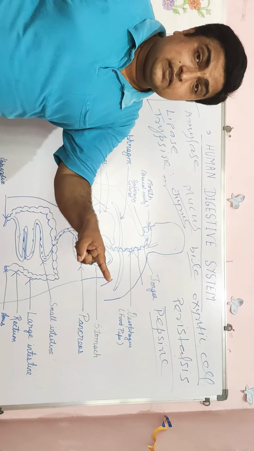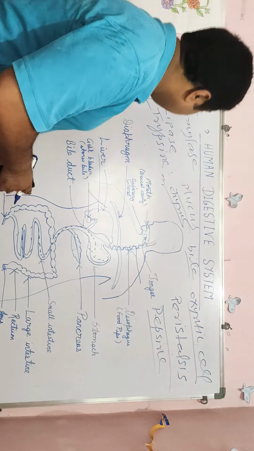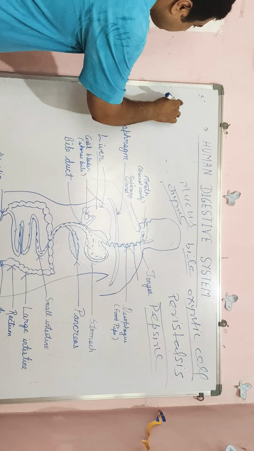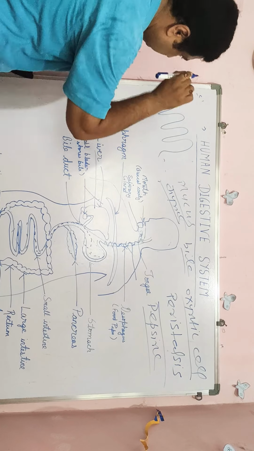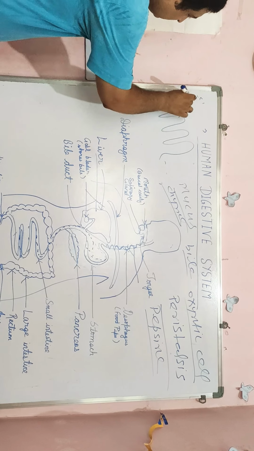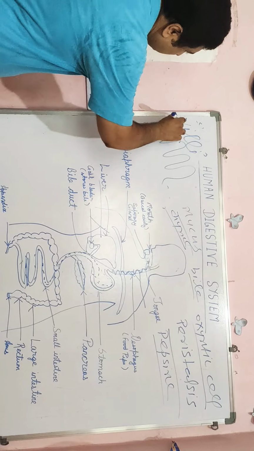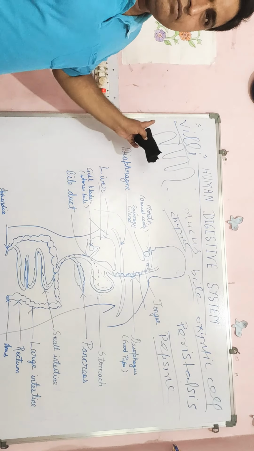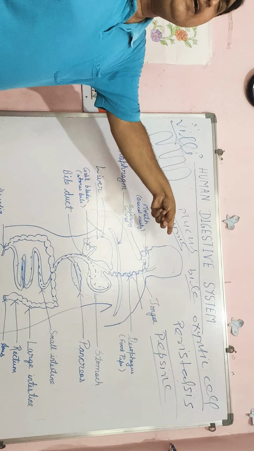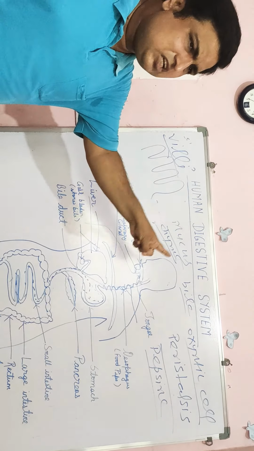After that what happens? In the small intestine, some finger-like projections are present. This finger-like projection is called villi, and the villi are connected with blood vessels, that means blood streams.